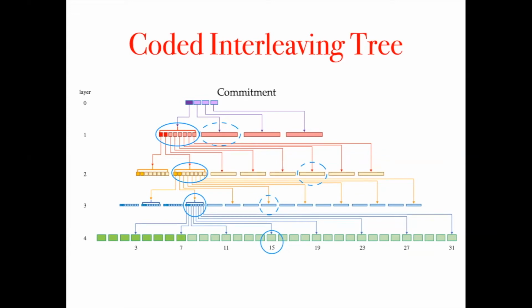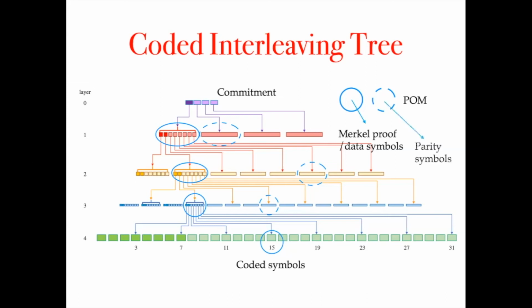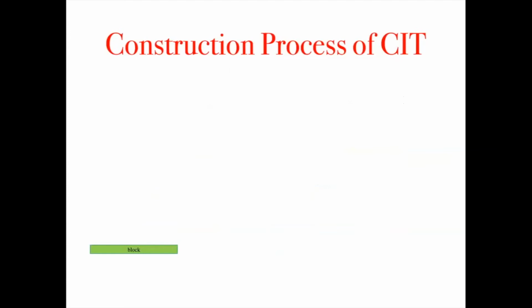The leaves of CMT in the base layer are the coded symbols. And the proof of membership of a symbol includes those circled intermediate layer symbols. Among them, the solid circle symbols are the Merkle proof, just like in a normal Merkle tree. And the dashed circle symbols are a set of parity symbols from different layers. Now let's go through an example to show the construction process of a CMT.